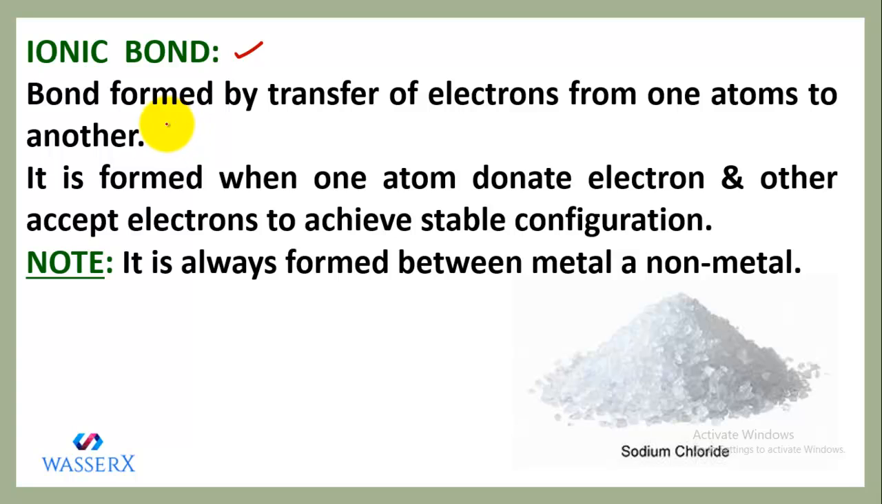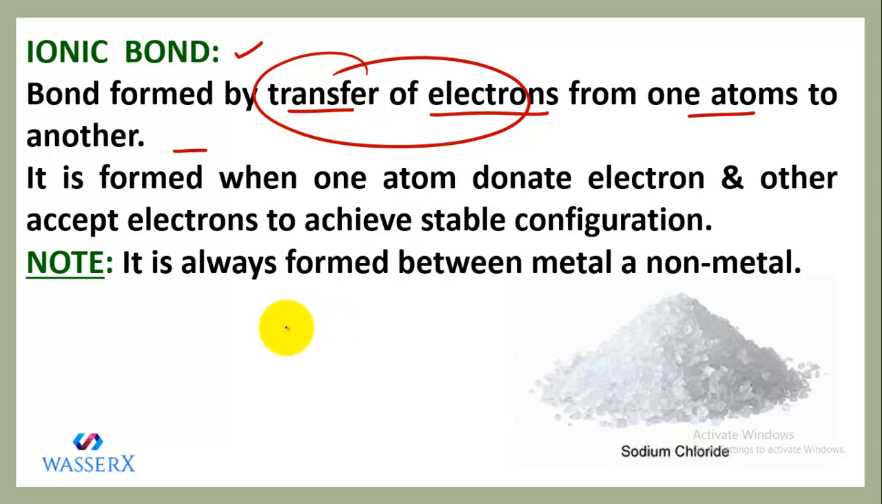See, an ionic bond is that bond which is formed by transfer of electrons from one atom to another. Transfer means that one atom is losing an electron and the other atom is gaining an electron, right? That means it is always formed when one atom donates an electron and the other atom accepts an electron in order to achieve a stable configuration, right?